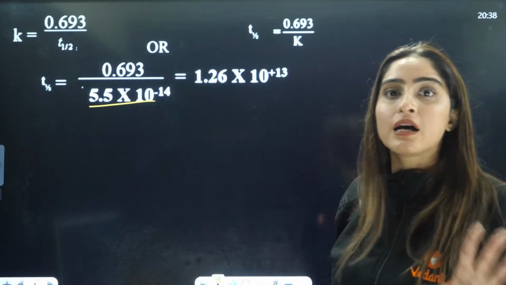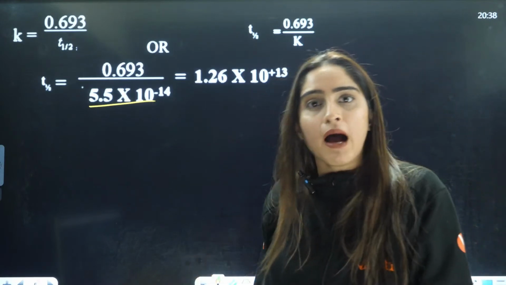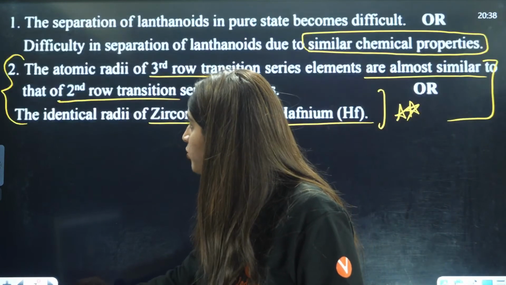At least know the formulas, right? When you write the formulas, they give some marks to you. So you should at least know the formulas here.